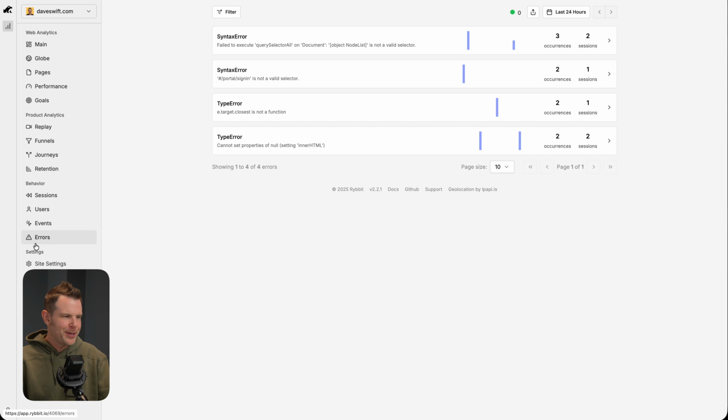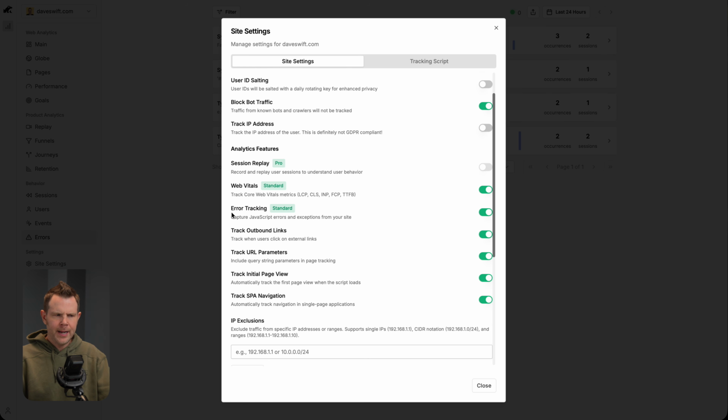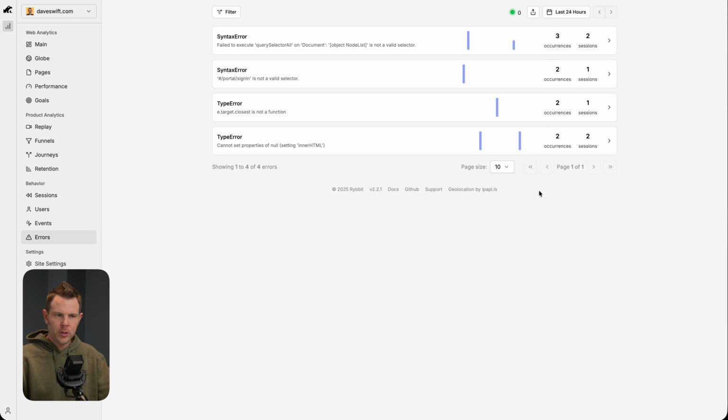The last tab I'll throw at you over here is that I'm tracking errors on the website as well. So you can see there's a few instances of errors. This is set up in the site settings. Right here, error tracking, just toggle that on and it's gonna capture JavaScript errors that show up on your website. Something to keep an eye on. It will also use some of your events, which we've not really talked about.